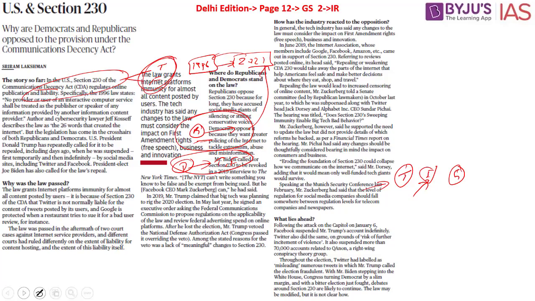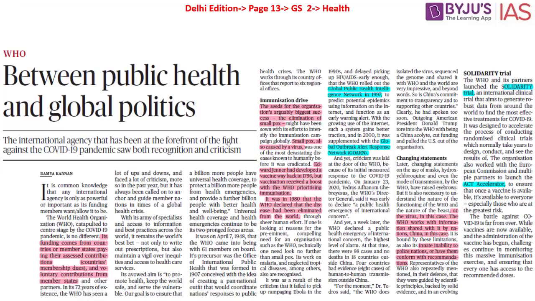Now let's look into the next article. This article here is speaking about the World Health Organization. Kindly note this article will be discussed in segments and most of it is very important when it comes to your preliminary examination. What about the funding of the World Health Organization? Who does the funding to the World Health Organization? There are two ways of looking at it. One is what is called the assessed contribution. The other is what is called the voluntary contribution.